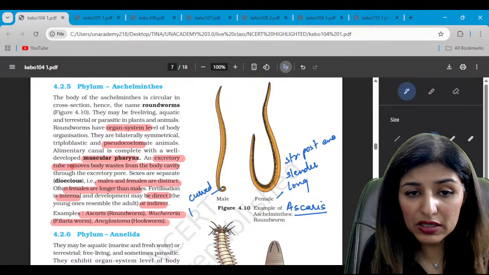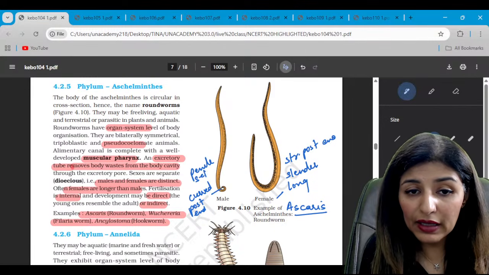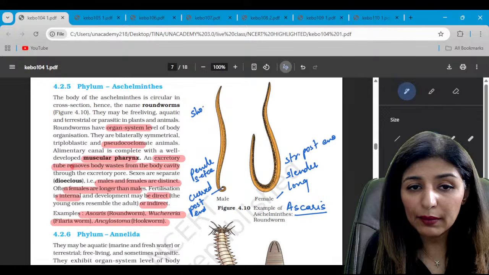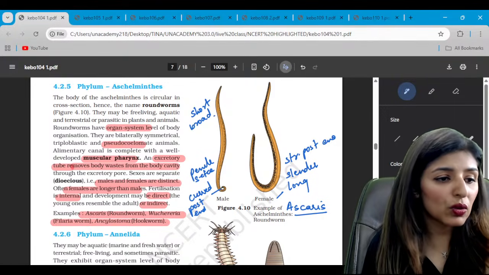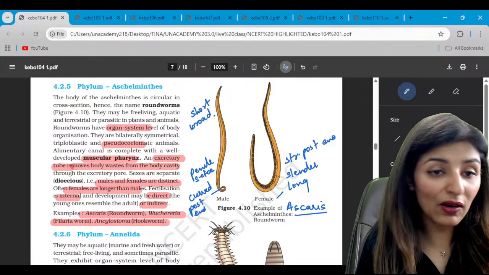Curved posterior end in case of male, and also it will have penile setae, while the female is short and broad. These are the features of sexual dimorphism. So we see the sexual dimorphism for the first time in case of Aschelminthes.